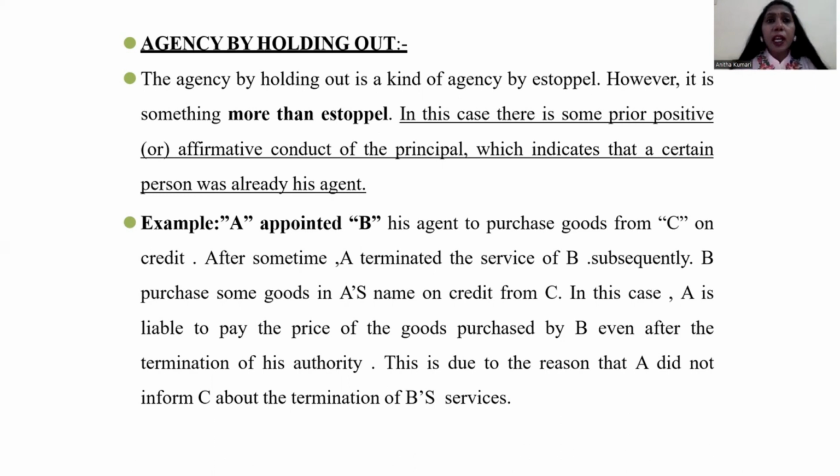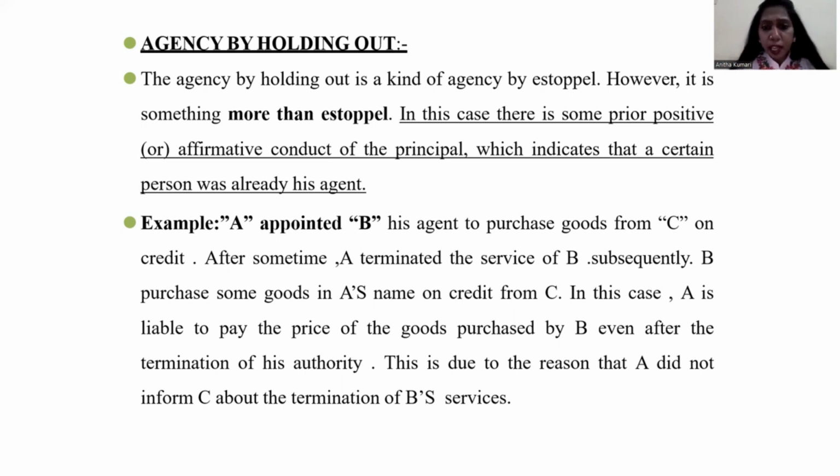Why? Because the persons related to the business know very well that so-and-so person is an agent for this principal. So by believing that agreement and those words only, people will be involved in a lot of transactions by giving money or giving a product or whatever it is. In case the principal has not communicated to the person that there is no more a relation between myself and the agent, automatically there is a lot of chance for misleading. That means the agent can continue the principal's business without the knowledge of the principal, and he can gain some secret profit.